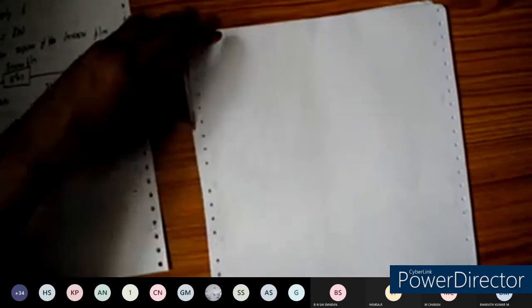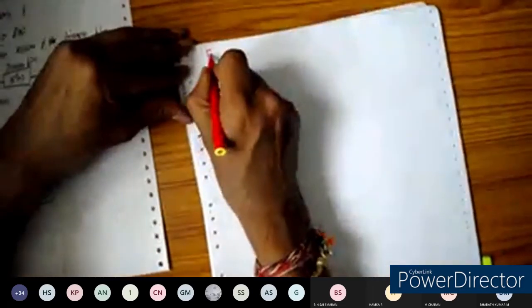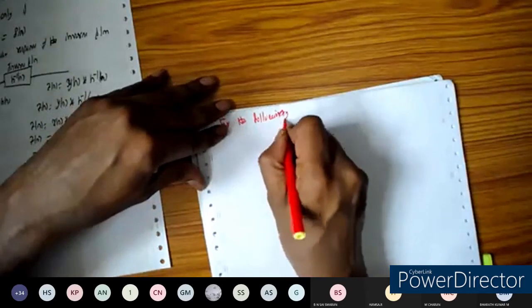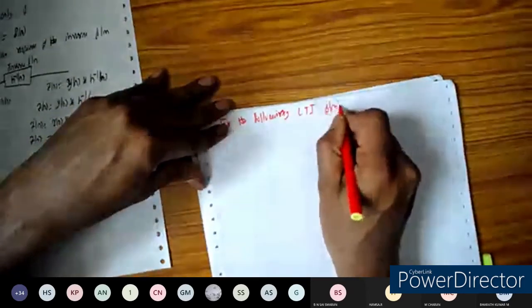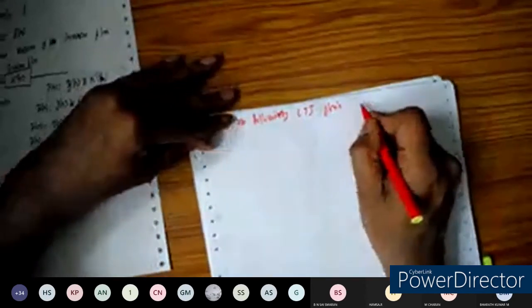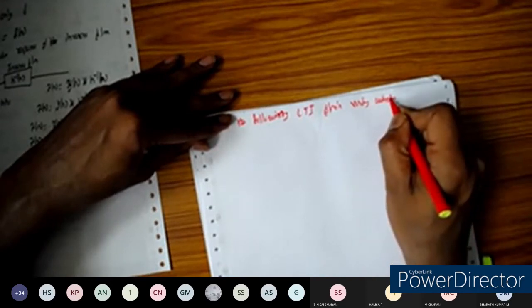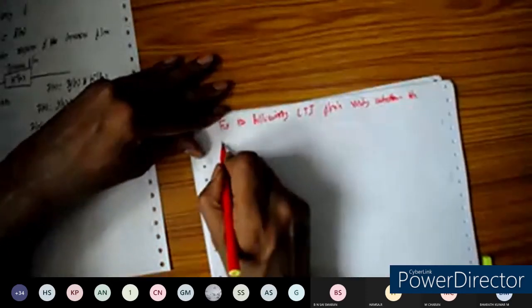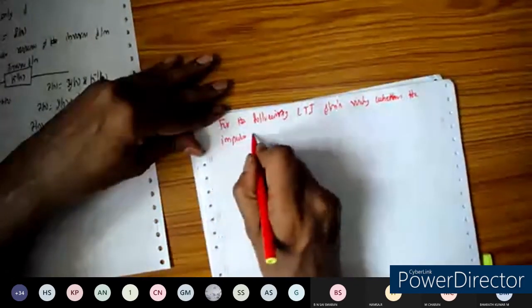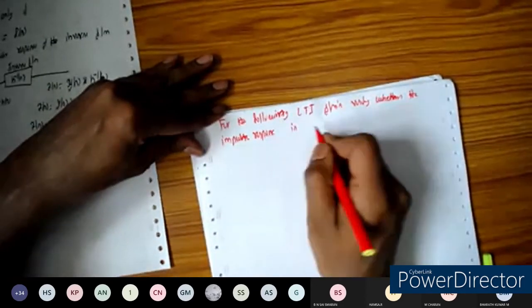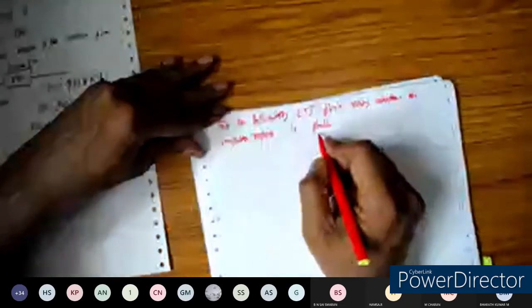For the following LTI systems, verify whether the impulse response is stable, causal, and memoryless.